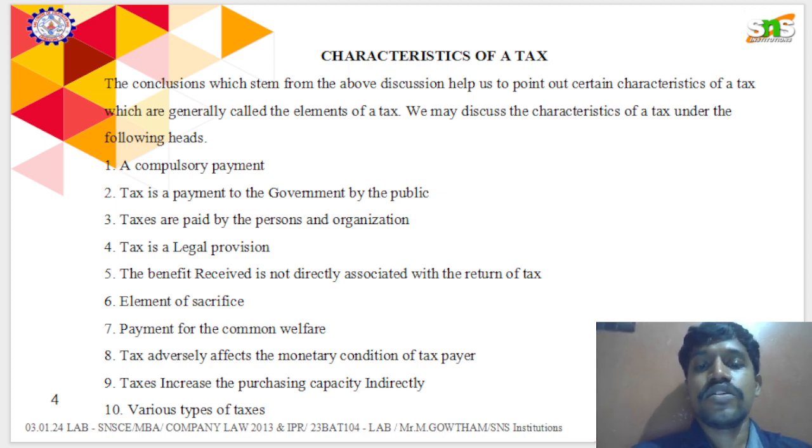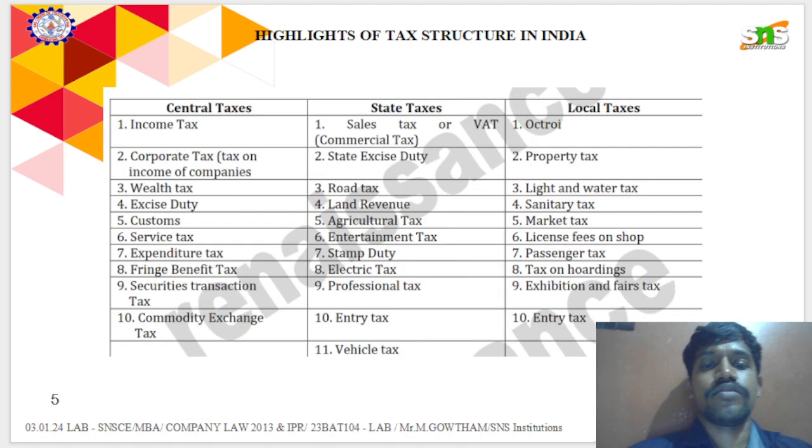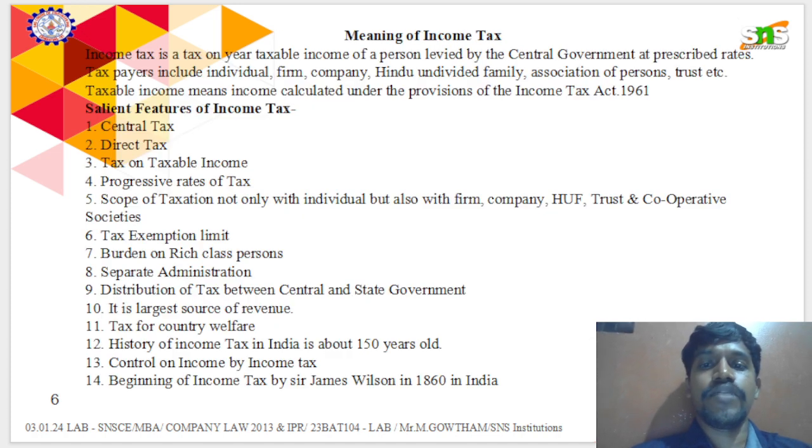Next is the government: it collects and spends the amount for the public welfare. I have mentioned the taxes followed by central, state, and local governments. The meaning of income tax is that a percentage of the income is collected as tax. I have mentioned the central direct taxes, and the limitations prescribed under the rules and regulations of income tax.